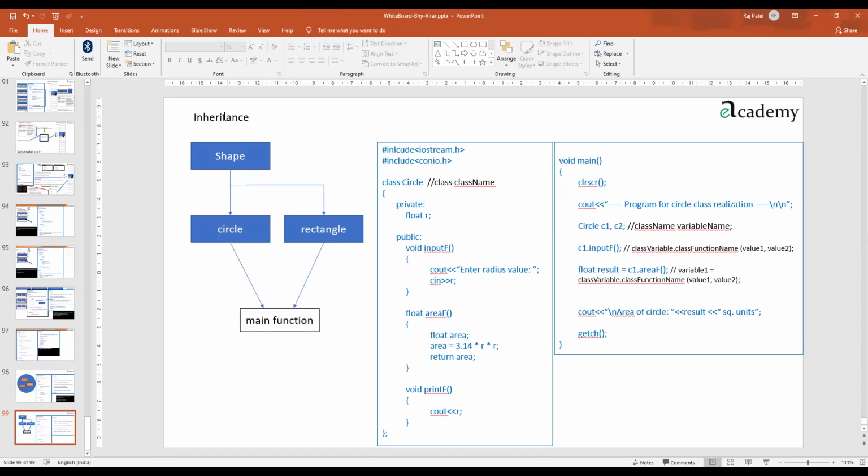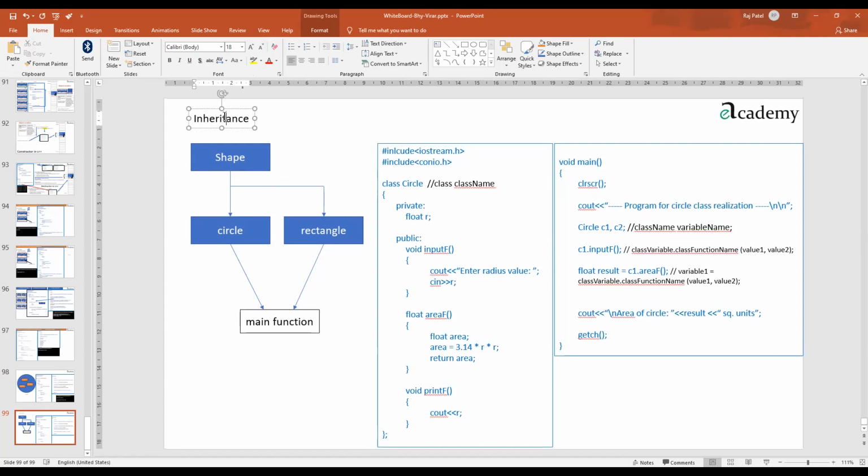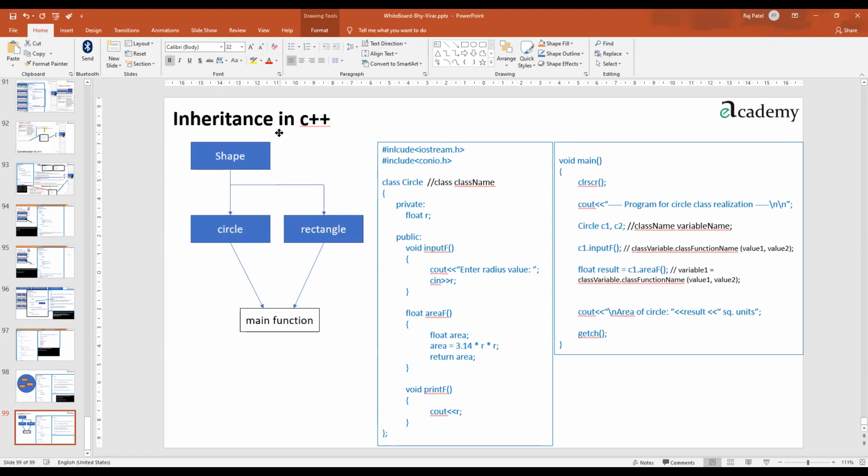This inheritance phenomenon is termed with this kind of word in the biology subject, but the word is so perfect that C++ developers have also adopted it and used it here. So what we are going to learn from today's lecture is inheritance in C++. You will understand these things in my current example itself.